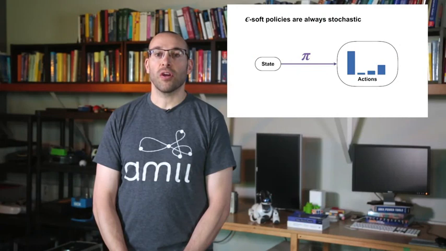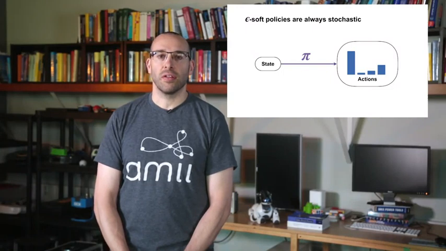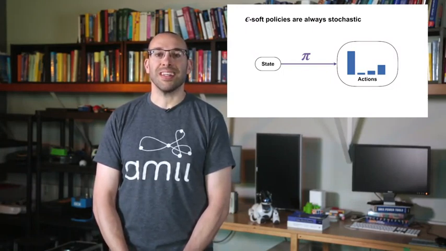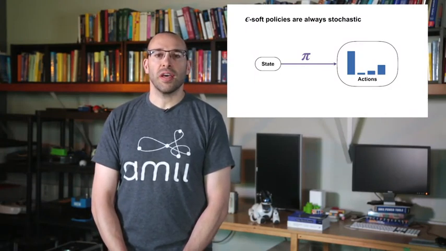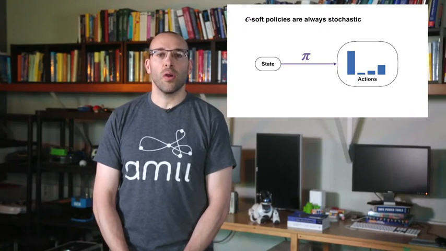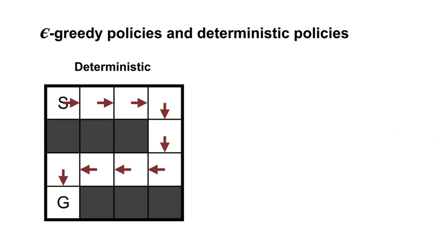Epsilon soft policies are always stochastic. Deterministic policies specify a single action to take in each state. Stochastic policies instead specify the probability of taking each action in each state. In epsilon soft policies, all actions have a probability of at least epsilon over the number of actions. They will eventually try all the actions. Let's look at an example of an epsilon greedy policy and a deterministic policy.